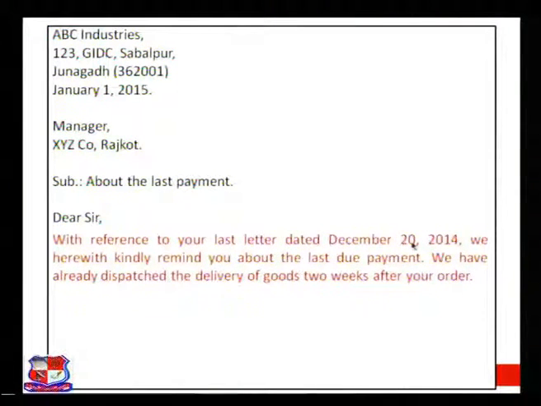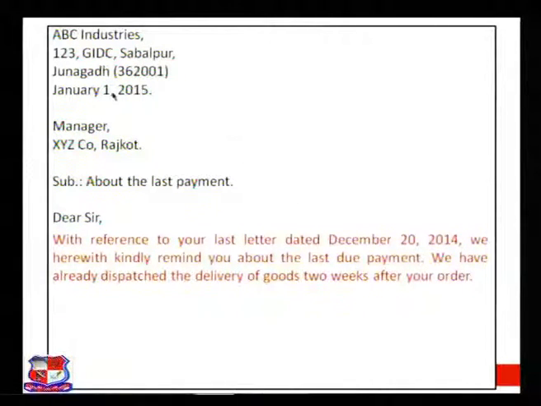Dated December 20, 2014, we herewith kindly remind you about the last due payment. So the first paragraph or the first line should give the reference and the context with date. So and so date is there, reference is also there, and with reference there is a request also about the subject we explain here. We have already dispatched the delivery of goods 2 weeks after your order.